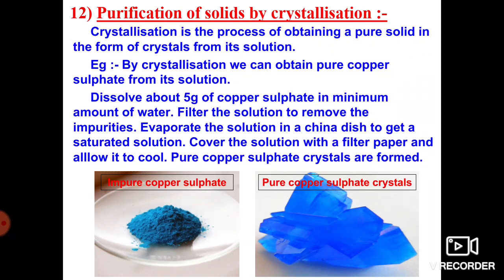This container will then contain a rich amount of common salt, which we extract and use for various purposes in our day-to-day life. So this is also a best example of obtaining a solid by the crystallization process.